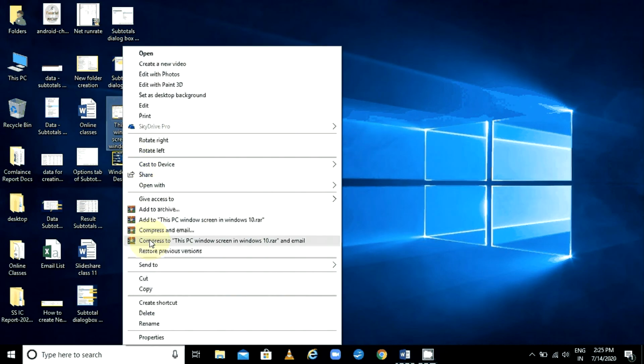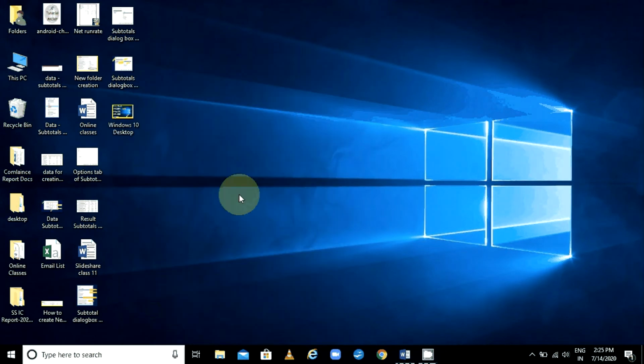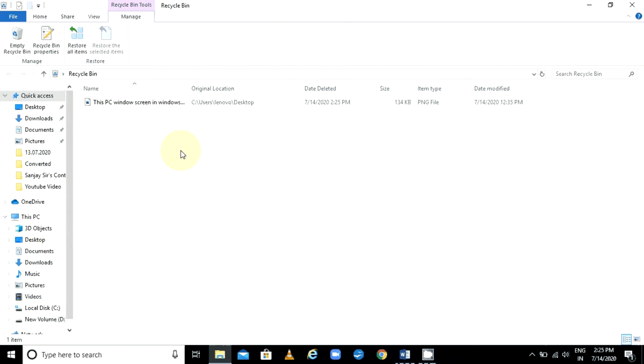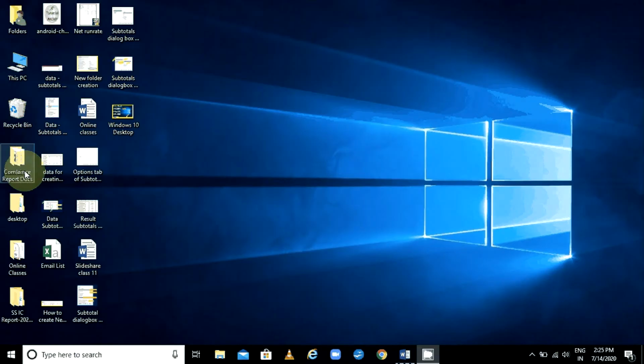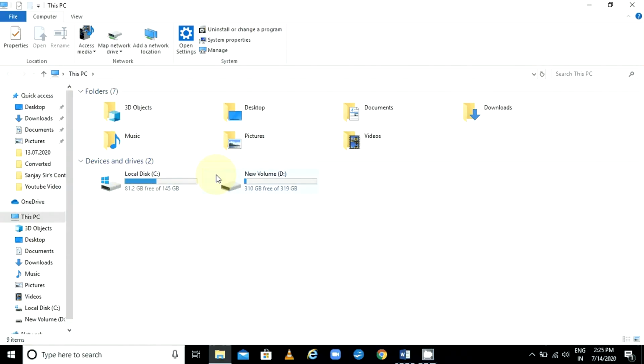Okay, that also we will cover in the next topic, how to delete. It will be stored in the recycle bin. See, that is called the recycle bin icon. After that, these are the folder icons. Similarly, the small pictures available on the desktop or inside your computer, all these pictures are known as icons. You can open them by double clicking them. Okay, let me move on to the next question.